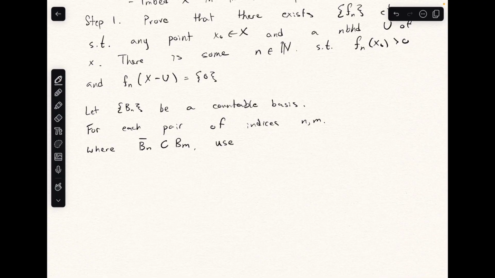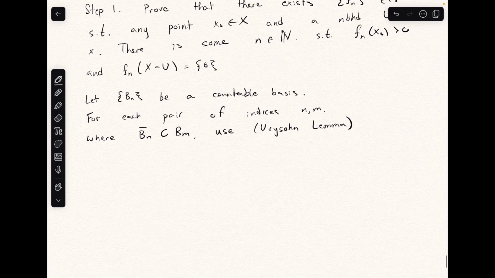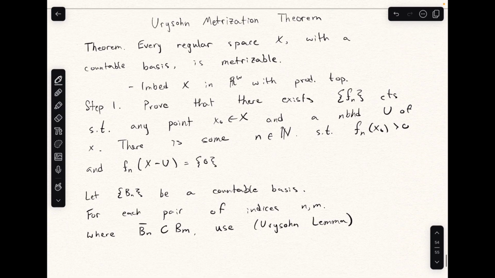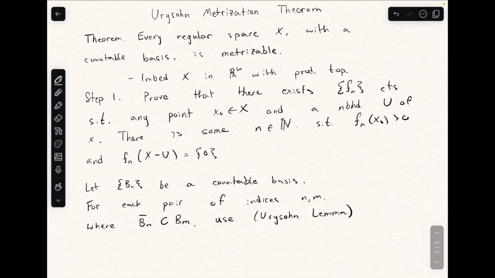now we use Urysohn's lemma, which we showed how to prove in the last video. Urysohn's lemma gives us a way of constructing a function that separates two disjoint closed sets in a normal space. And note that this space is also normal because every regular space with a countable basis is also normal.